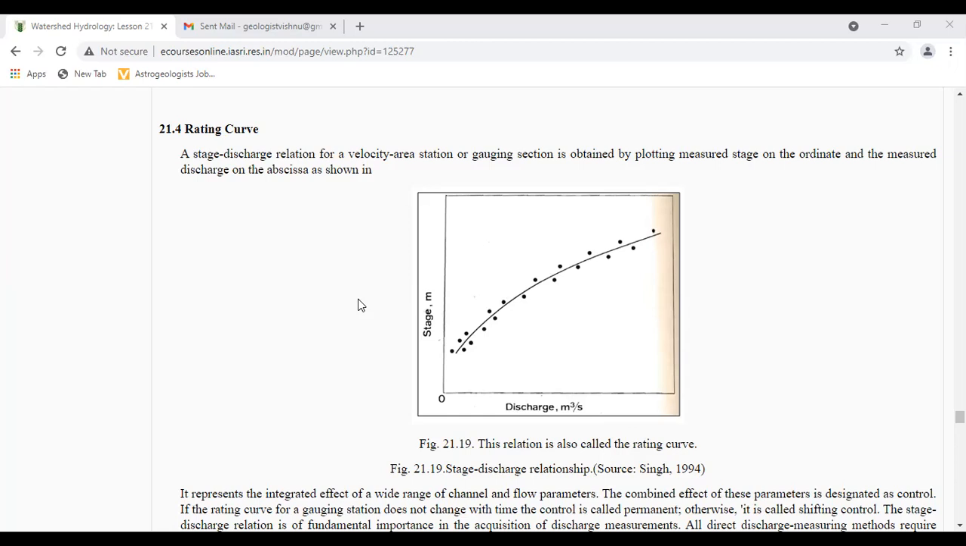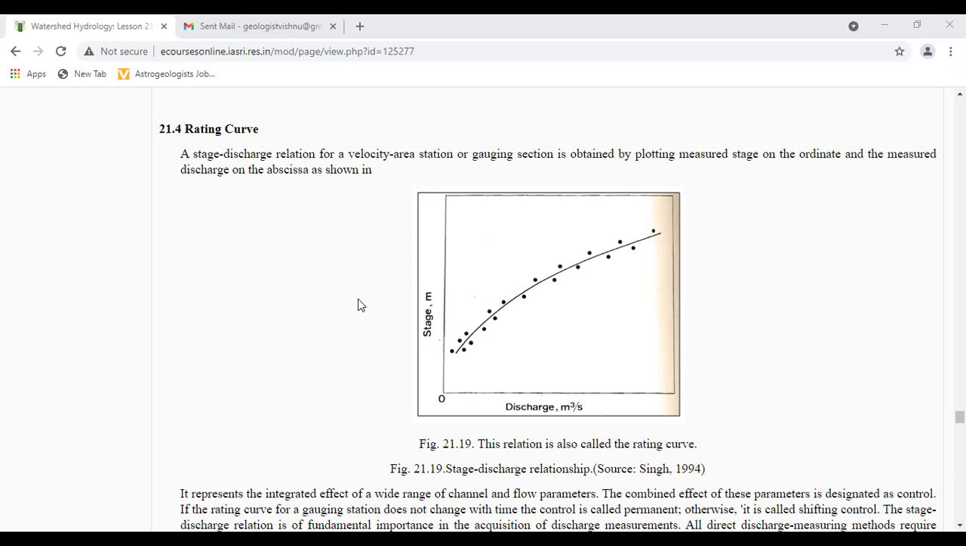It is customary to take the discharge as abscissa and the stage as the ordinate. Such a plot between the discharge and the stage is known as the stage discharge relation or the rating curve of the gauging station. Once a stable state discharge relation is established,